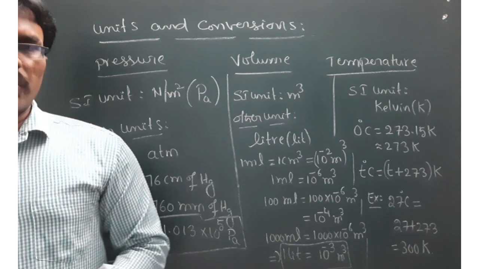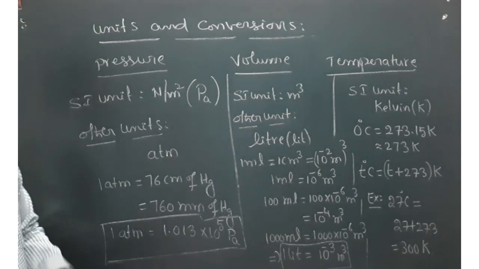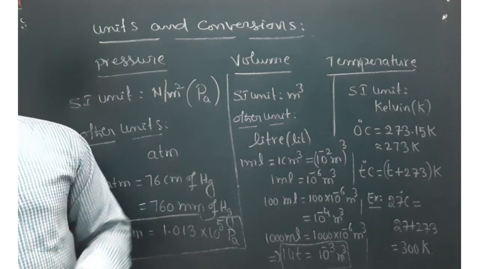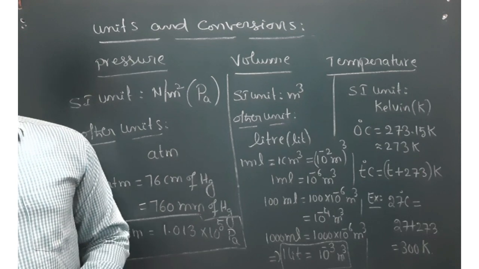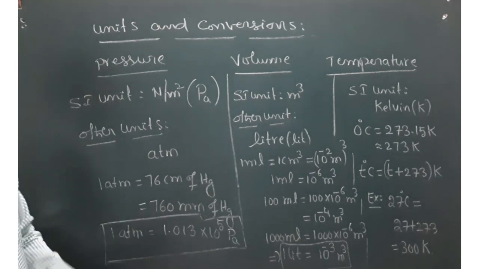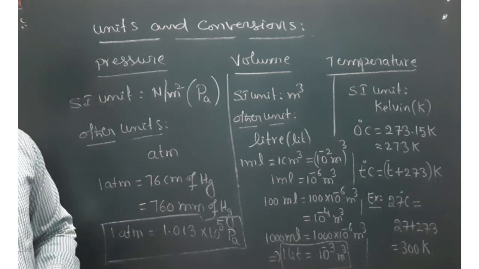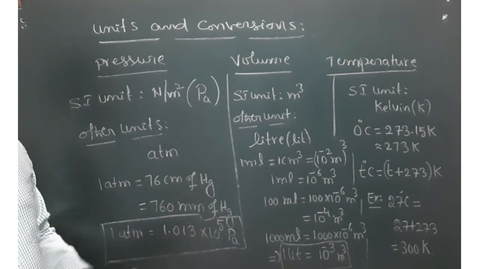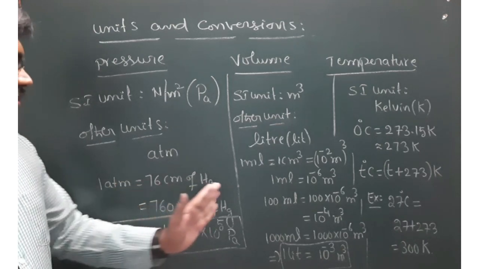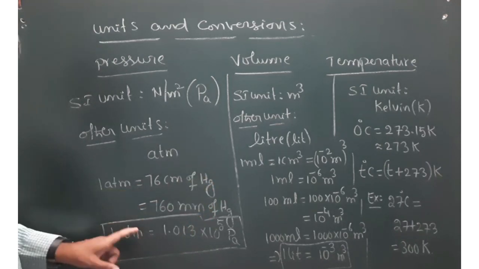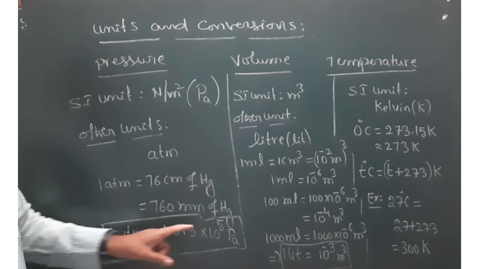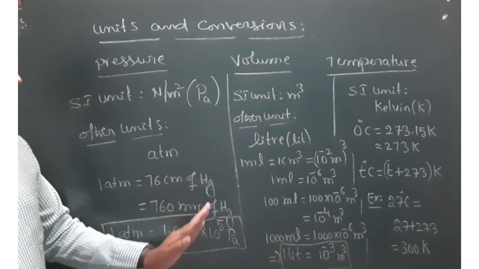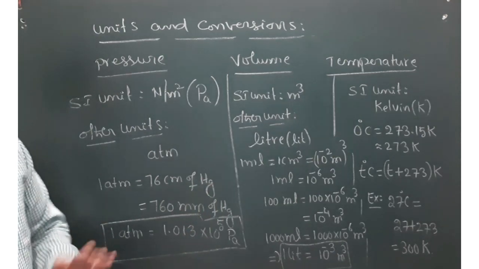So 1 atmospheric pressure is equal to 76 centimeters of mercury. Meaning, if you take a mercury barometer, what is the height of that mercury column corresponding to atmospheric pressure? That is equal to 76 centimeters, and in terms of millimeters, we know 1 centimeter is 10 millimeters, therefore it is 760 millimeters of mercury. And the main conversion factor is between atmospheres and pascals. So 1 atmospheric pressure is equal to 1.013 into 10 power 5 Newton per meter square or pascals.